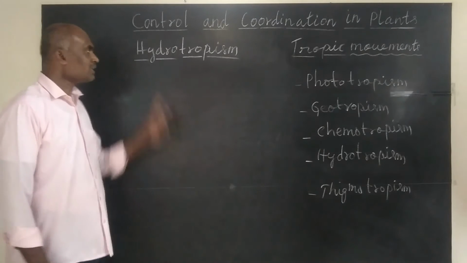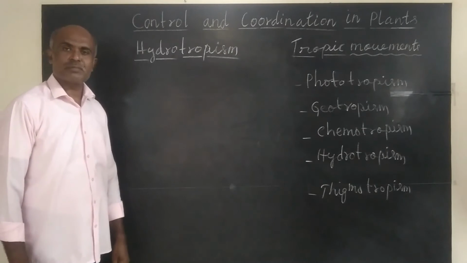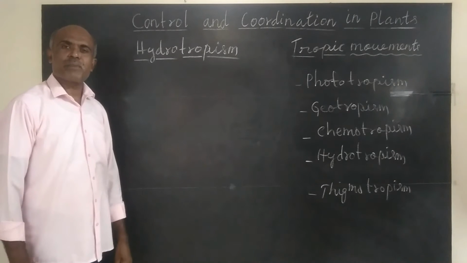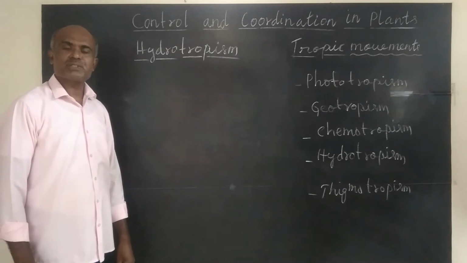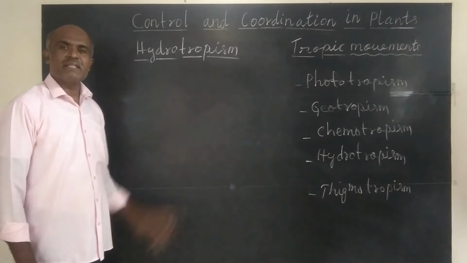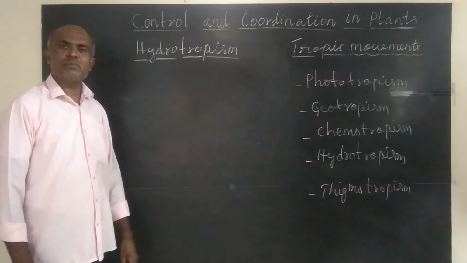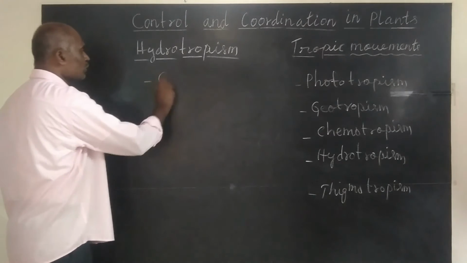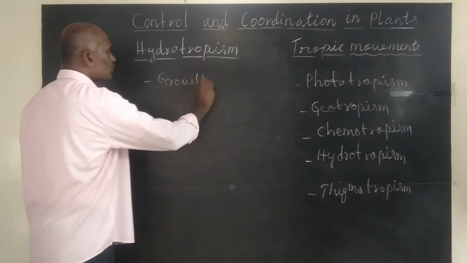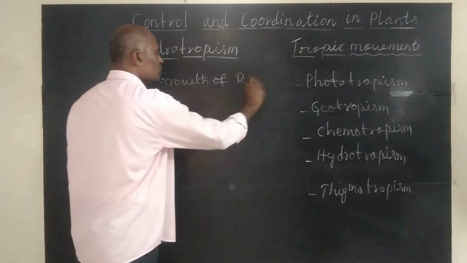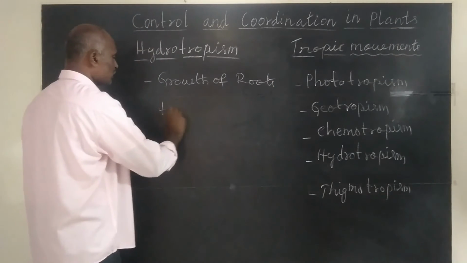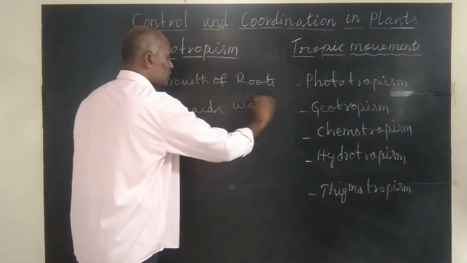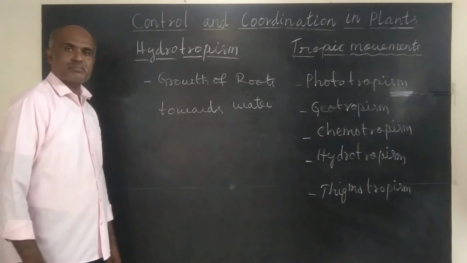Now let us understand what is hydrotropism. Hydro means water. Movements of parts of plant towards the source of water is hydrotropism, and the movements are hydrotropic movements. Example, growth of roots towards water.